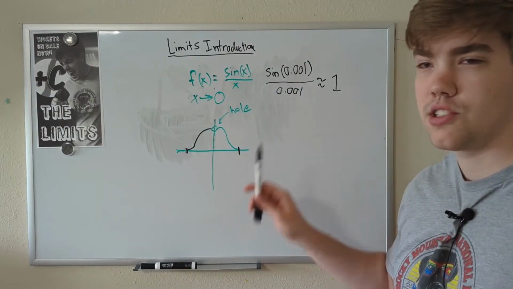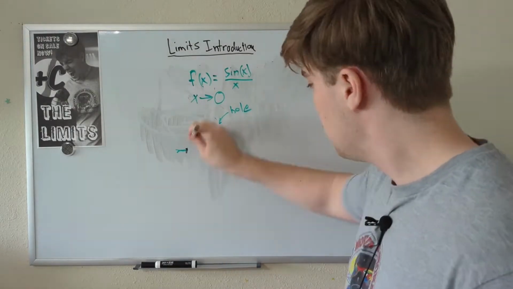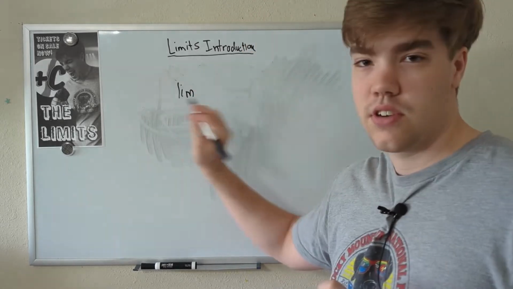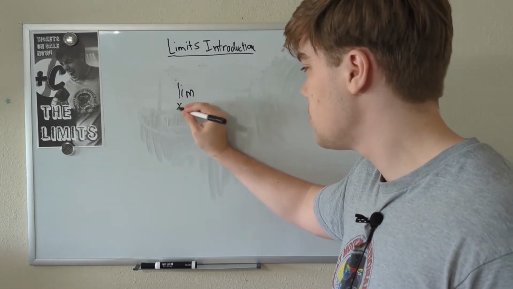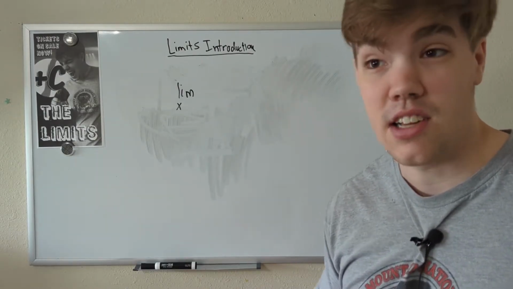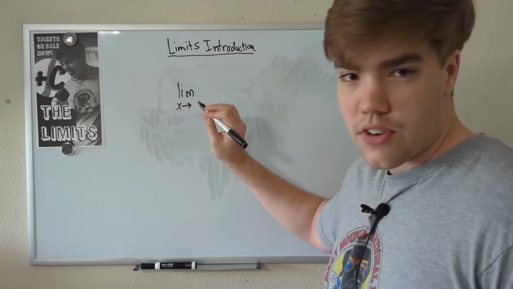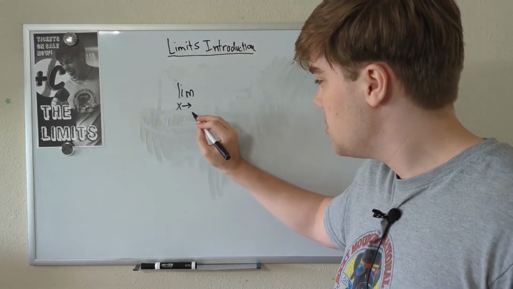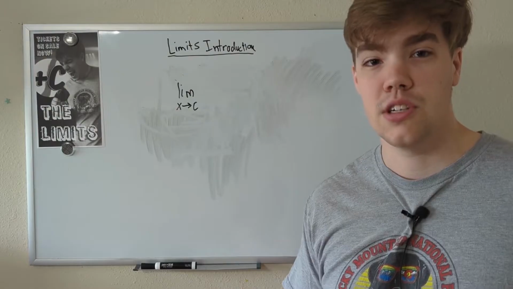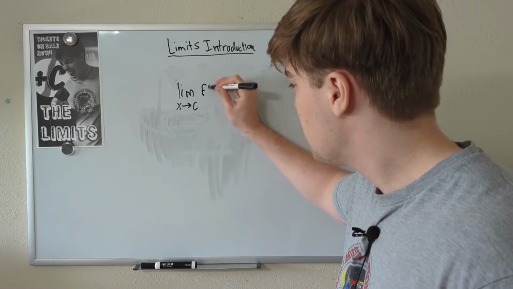Before we go too much further, I do want to talk about limit notation, because there's a certain way you're supposed to write down these problems, and I haven't been doing that so far. So here's limit notation. We write LIM, that stands for limit, and then right underneath that we write x, or whatever variable we're using. It could be z, it could be y, it could be a Greek letter like alpha. Write an arrow, that stands for approaches. The limit as x approaches c, which is just some constant number, such as 0.5, 2, 69, 387.2, whatever you want. And then here we'll write our function.